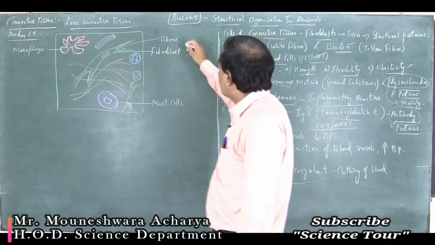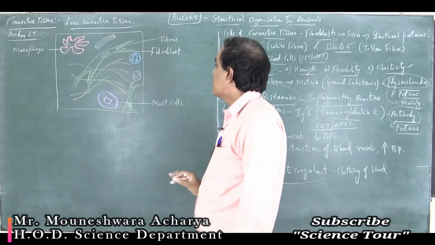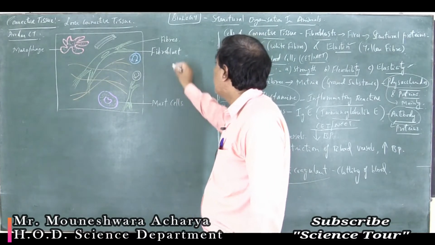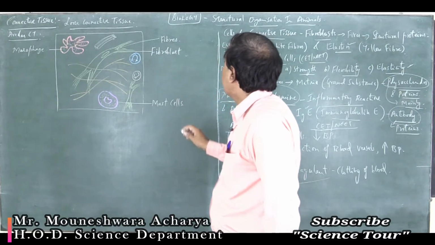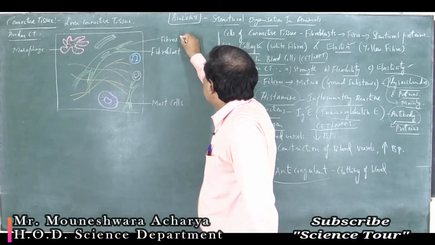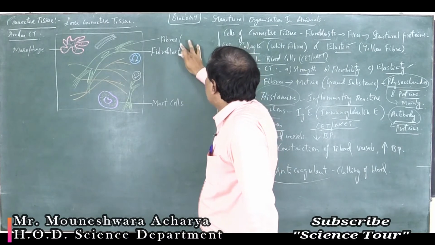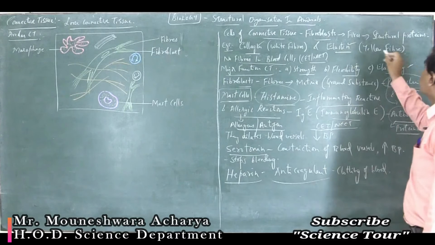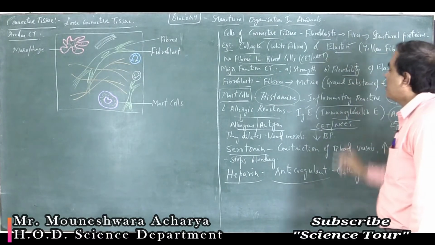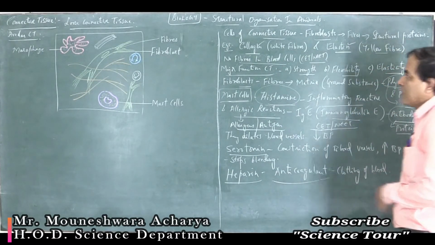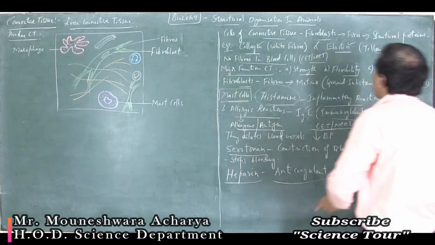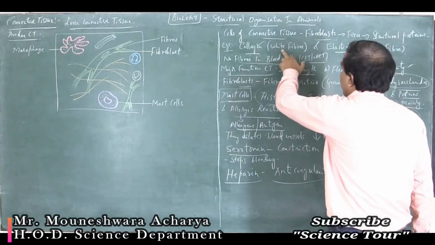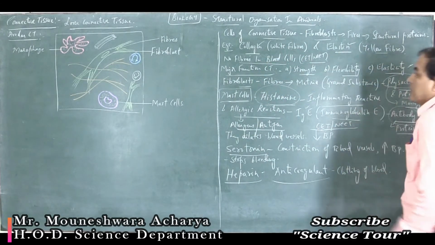So in the textbook they have only mentioned the different words, but they have not explained it. So this is the explanation for you. Now these fibroblasts, I said, they secrete what? Fibers. Now these fibers are of two types. White fibers, I said, which are nothing but the collagen. Another one is the yellow fiber, which is made up of elastin protein. Collagen is a structural protein, elastin is a structural protein. So collagen is white in color, elastin is yellow in color.